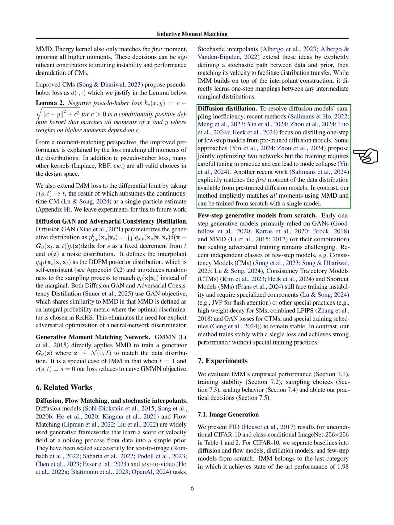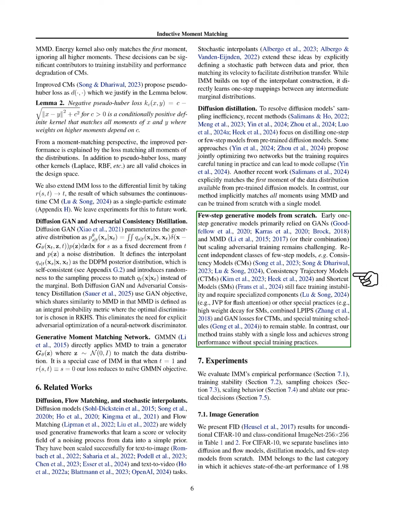In contrast, our approach matches all moments using MMD and can be trained from scratch without needing multiple networks or special training practices. Overall, our method achieves stable training and strong performance without the complexities seen in other models. Section Summary.